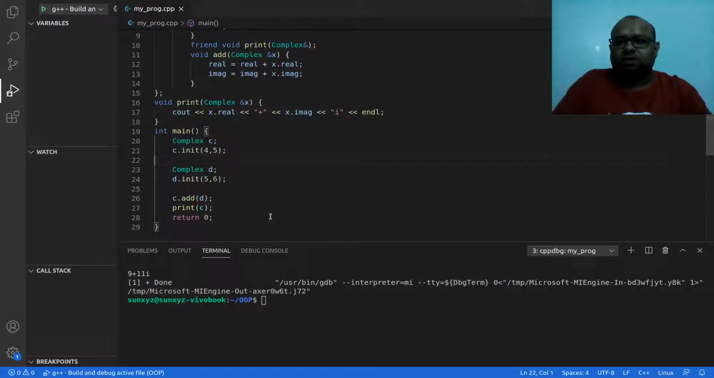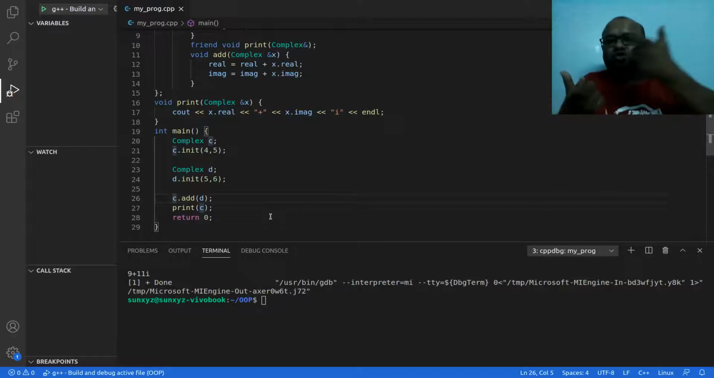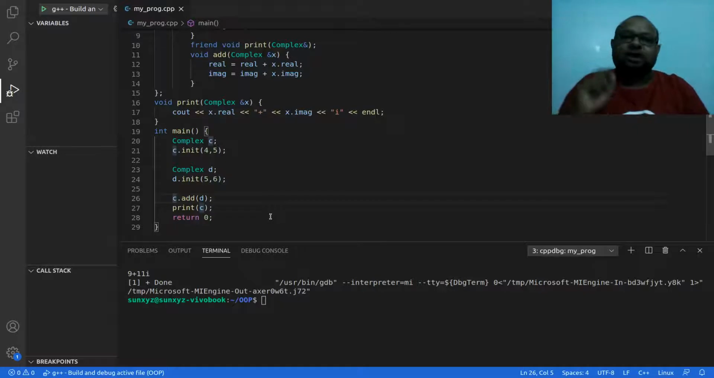Now we already talked about one more feature of complex number. So I hope you understand what is happening up to this point. I hope you understand how line number 26 works. Okay, I have two objects of the same class. I have C and I have D. C is a complex number 4 plus 5i, D is a complex number 5 plus 6i, and I am calling the add method through C. So I hope you understand this part. Okay, this C object's add method is being called, and D is being passed as parameter to that method.